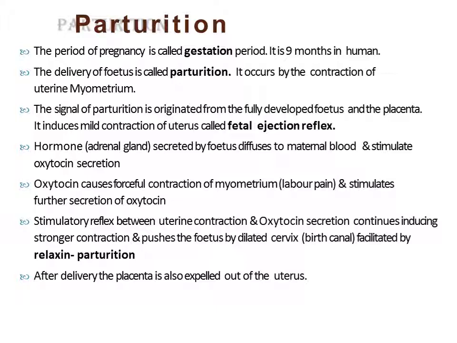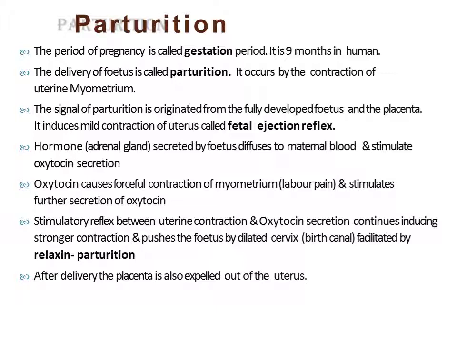Now these fetal ejection reflexes trigger the release of oxytocin hormone from the posterior pituitary gland. As the posterior pituitary gland releases the oxytocin hormone, this oxytocin hormone induces stronger contractions of the uterine muscles, which ultimately leads to the expulsion of the baby from the uterus through the birth canal.